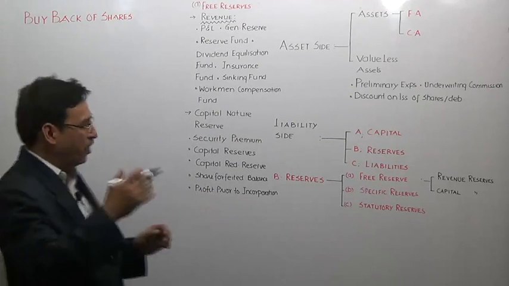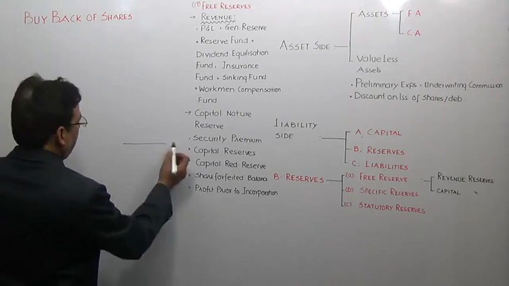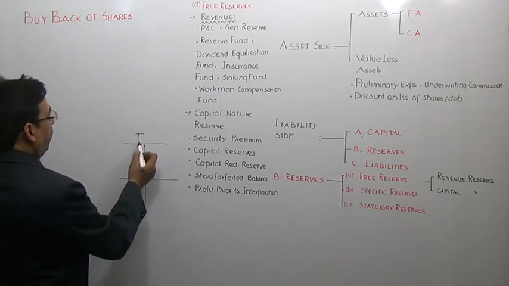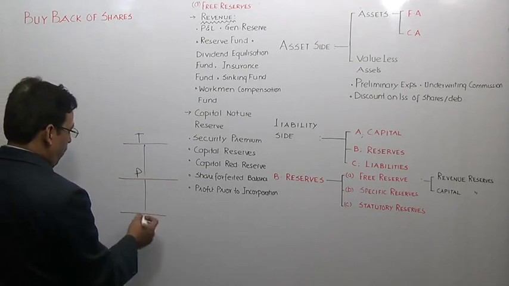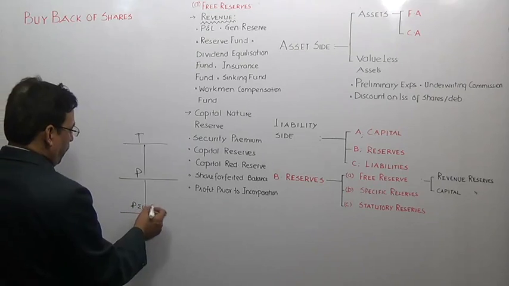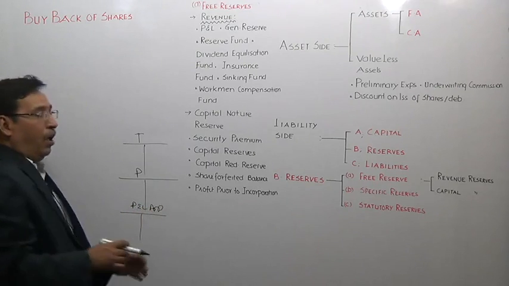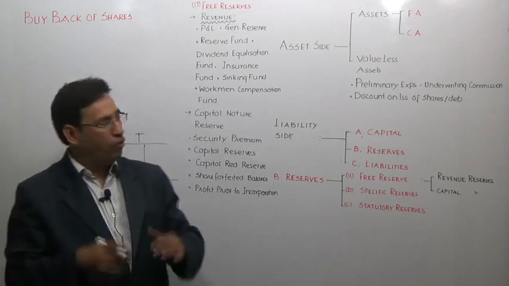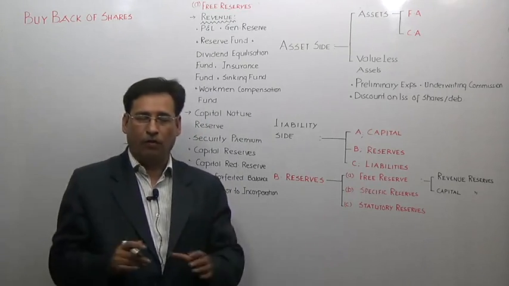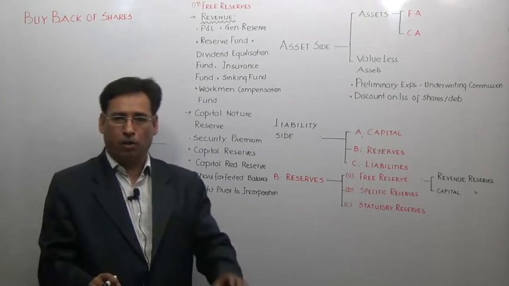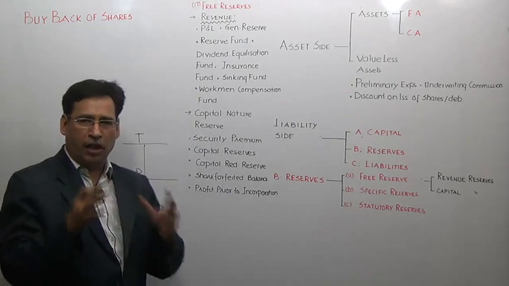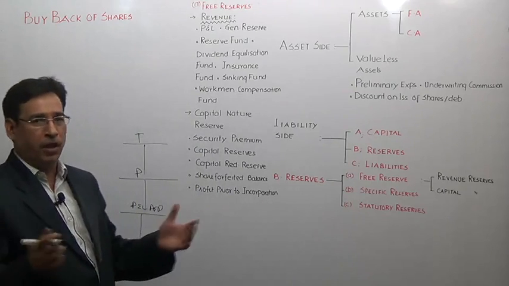Now, very simple to understand. Please pay attention. This is your trading account. This is your profit and loss account. This is your profit and loss appropriation account. Now, if at this particular level somebody asks you, what do you mean by revenue nature reserve? As I keep on saying, your answer should be solid, to the point and brisk, and it should have such cutting credibility that the other person becomes answerless.